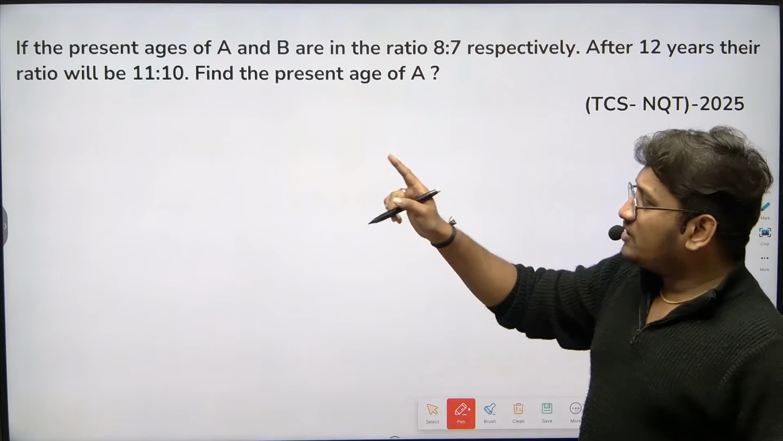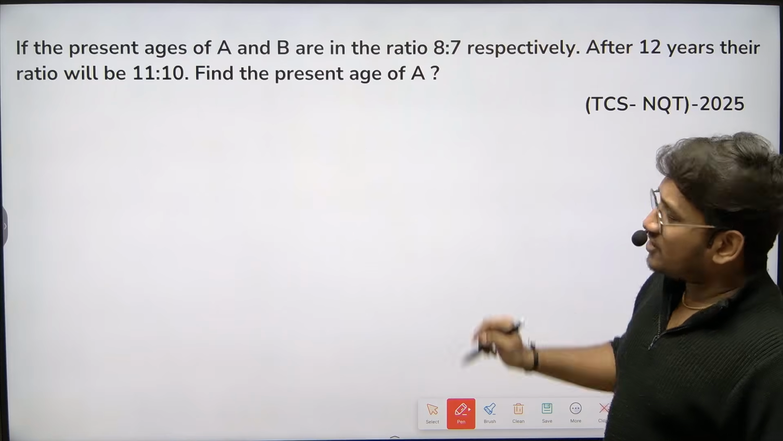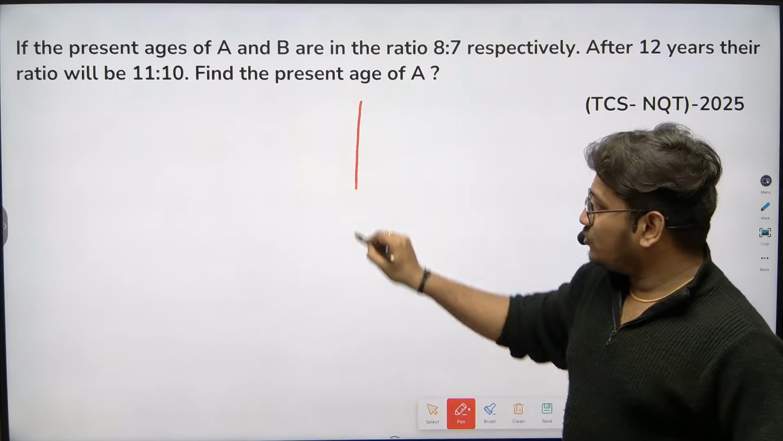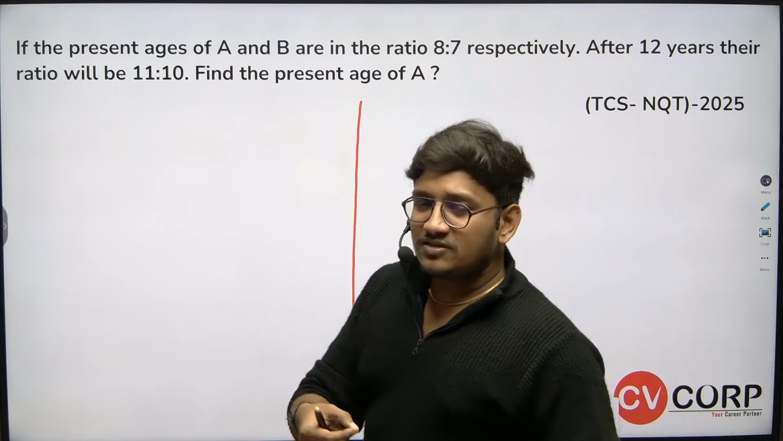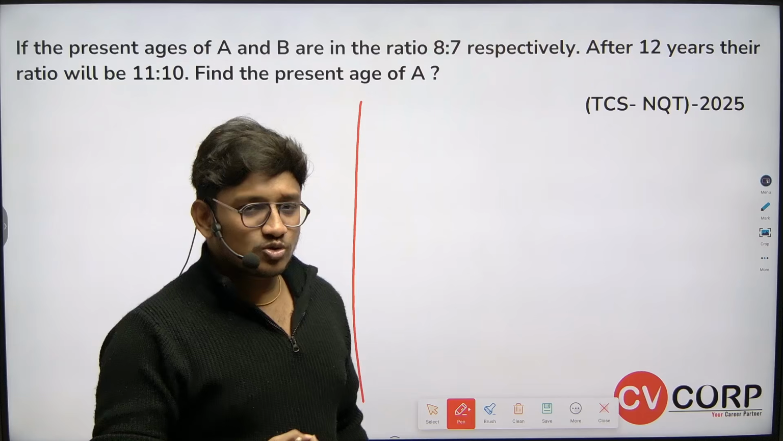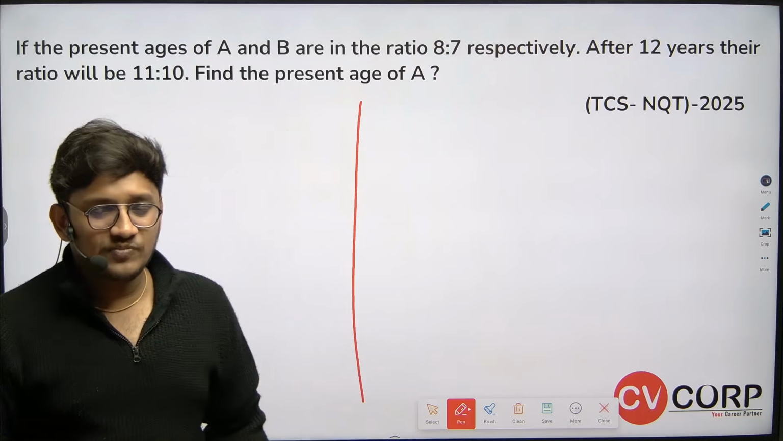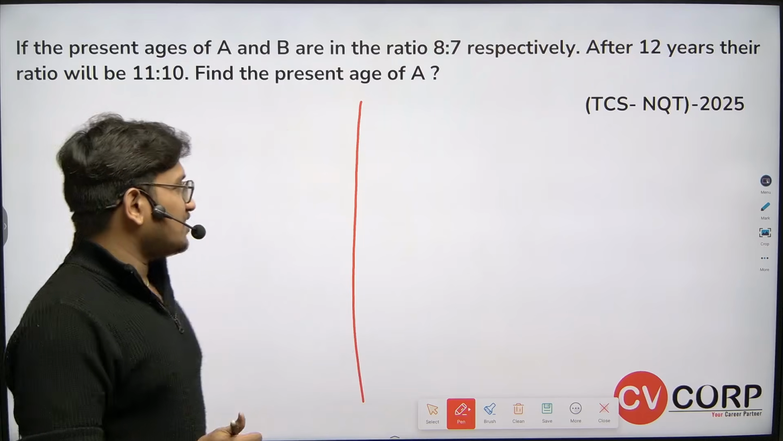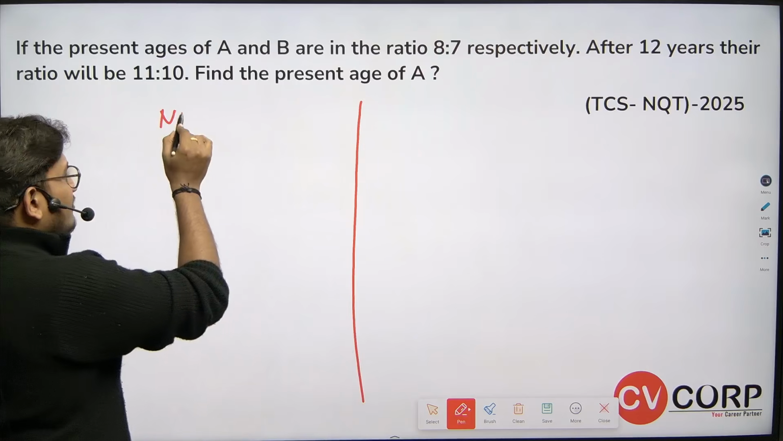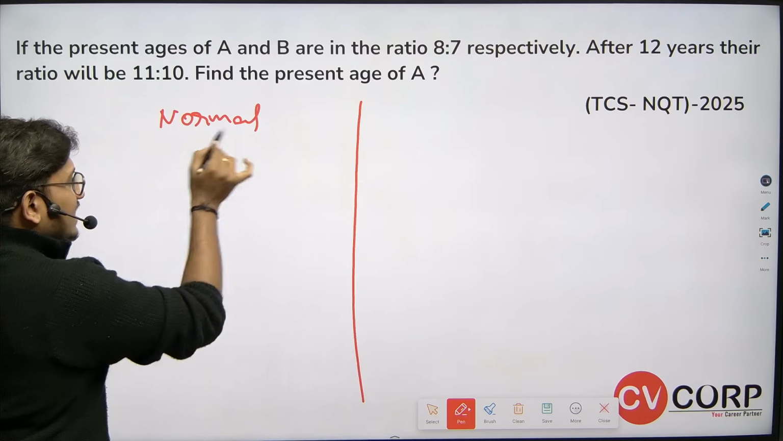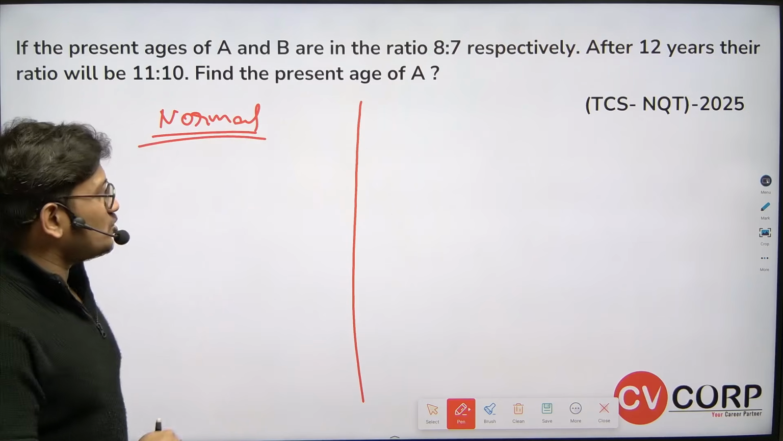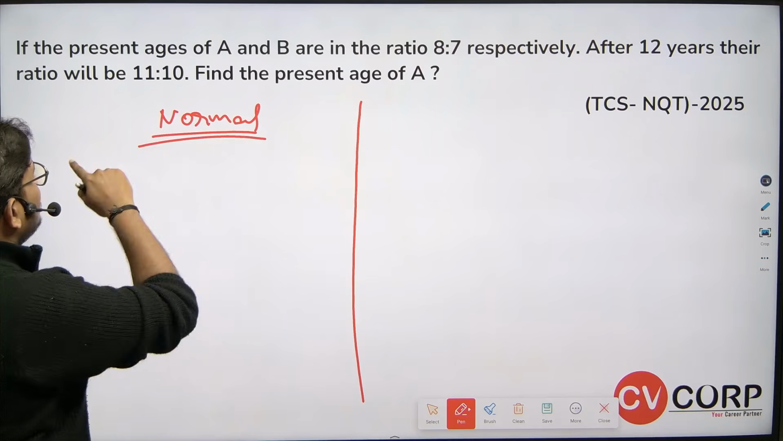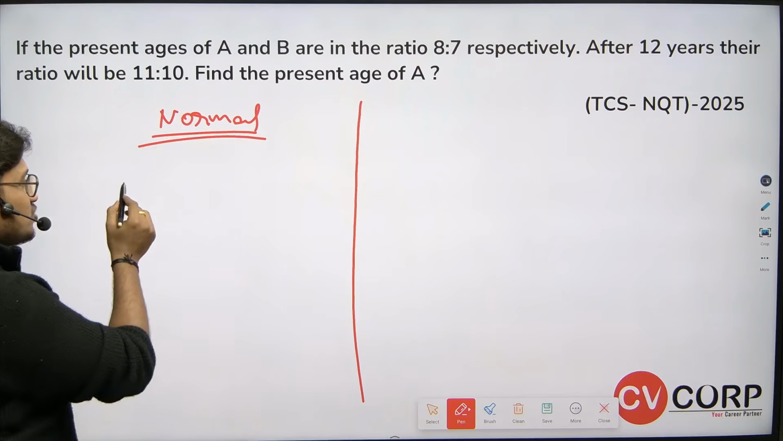Here, the present ages of A and B are in a ratio. I'll tell you how a normal student, using the normal method, would solve these types of questions, especially from the concept of ages. Listen carefully. I'll tell you the shortcut as well, an easy way to understand the ratios. First let me write it. The present ages of A and B are in the ratio 8:7.